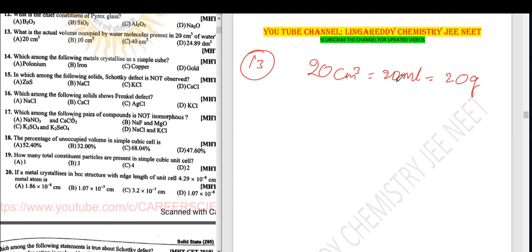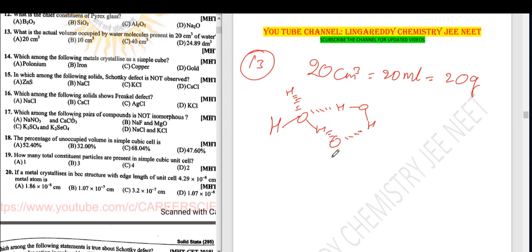We know that water molecules form hydrogen bonds, so intermolecular spaces are there.